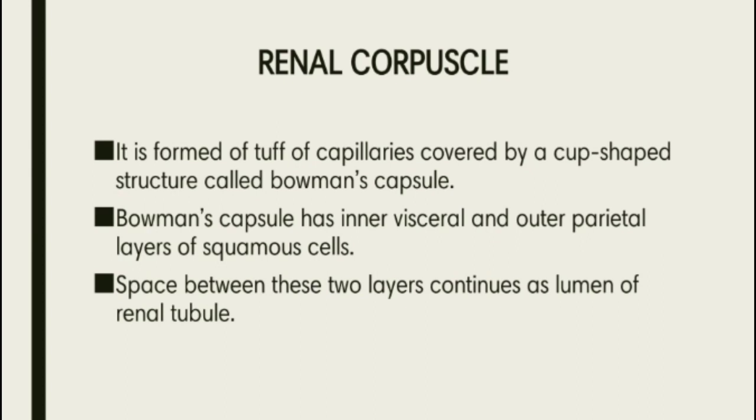Renal corpuscle. It is formed of tough capillaries covered by a cup-shaped structure called Bowman's capsule. Bowman's capsule has inner visceral and outer parietal layers of squamous cells. The space between these two layers continues as the lumen of the renal tubule.